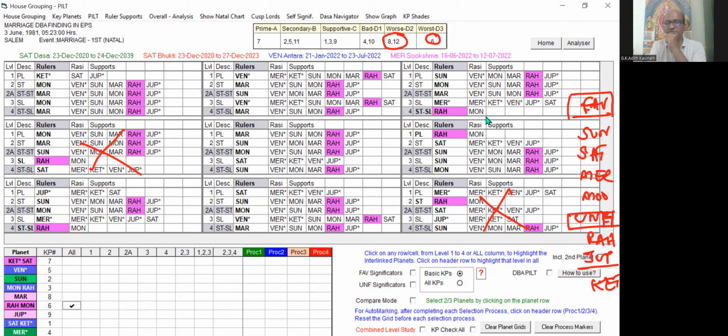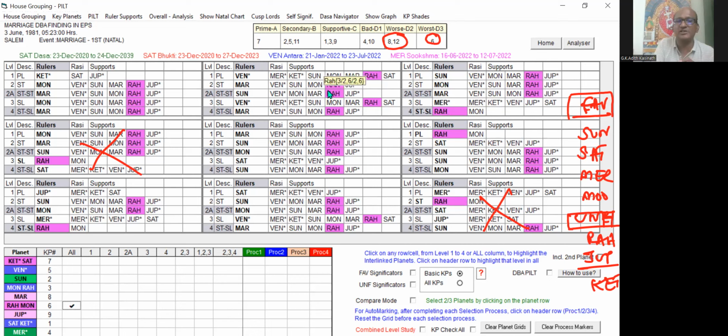I'm repeating, Rahu is not there at the star level or sub level, but it is acting only at the last level. That planet is there in the support column of the other levels. This is called, in EPS, ruler's link.